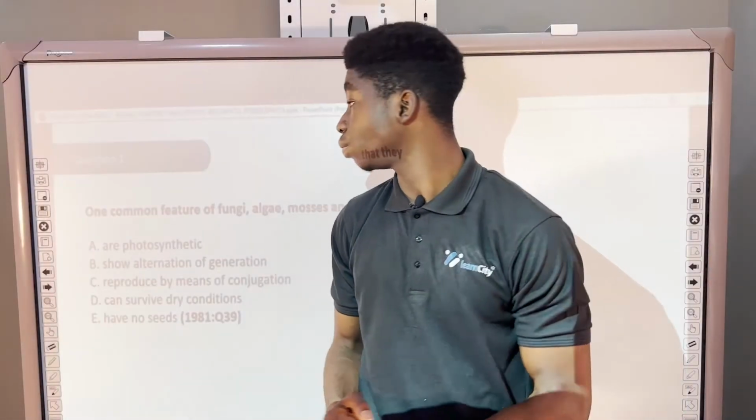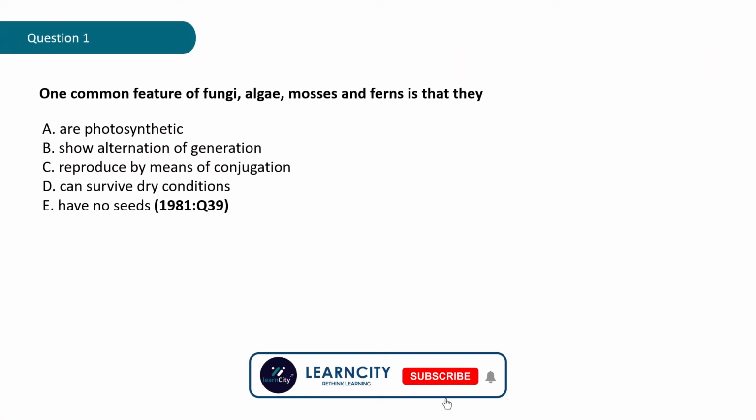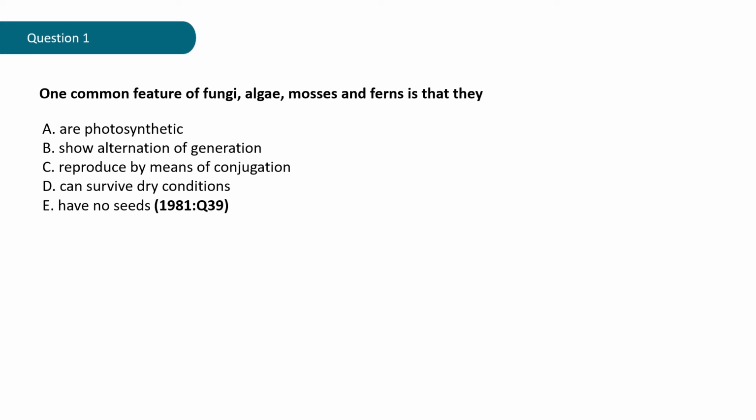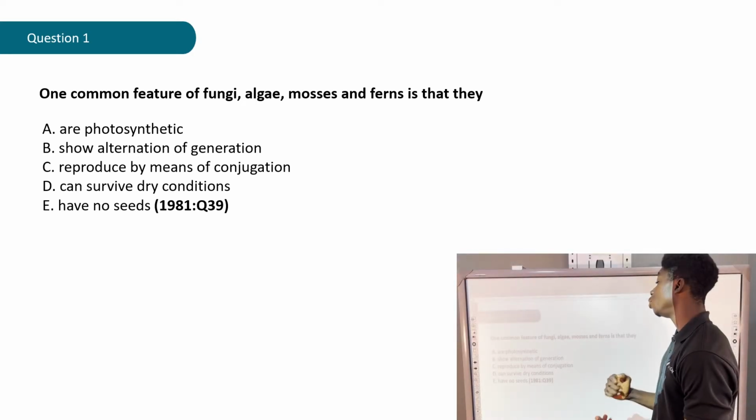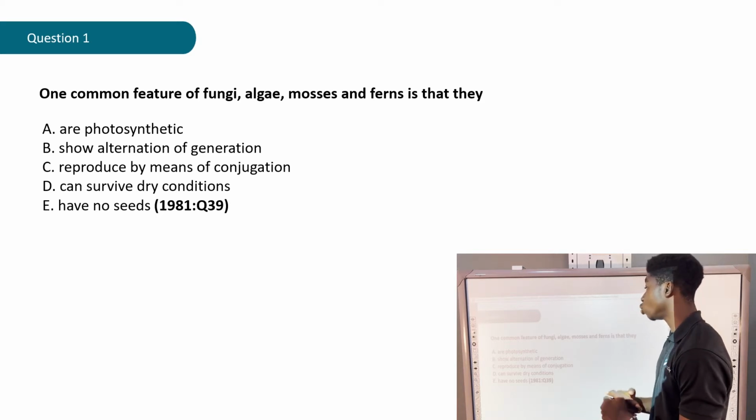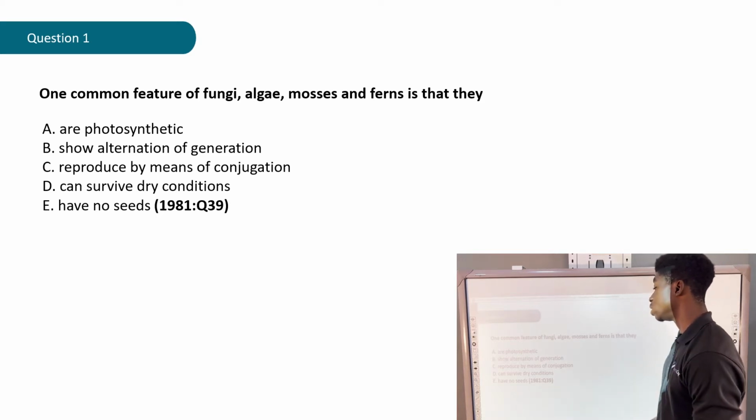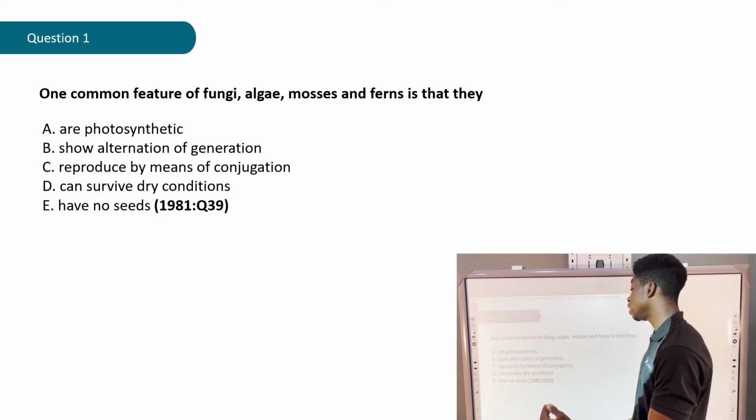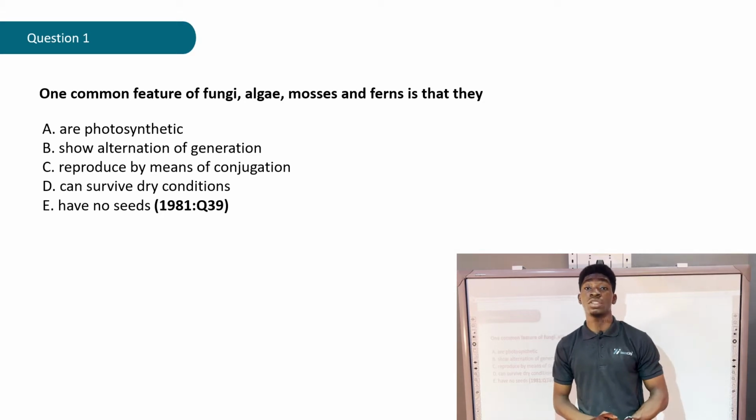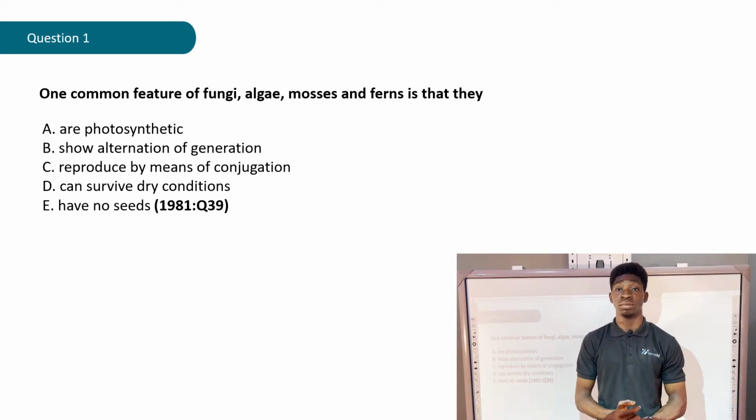Question 1. One common feature of fungi, algae, mosses, and ferns is that they A. are photosynthetic, B. show alternation of generation, C. reproduce by means of conjugation, D. can survive dry conditions, E. have no seeds. Question from the year 1981, question 39. Why not give it a try? Let's give it a try.